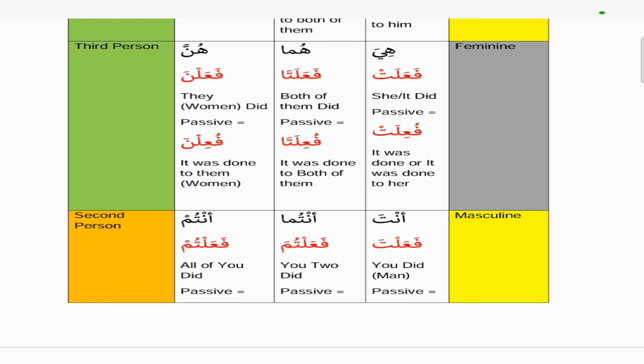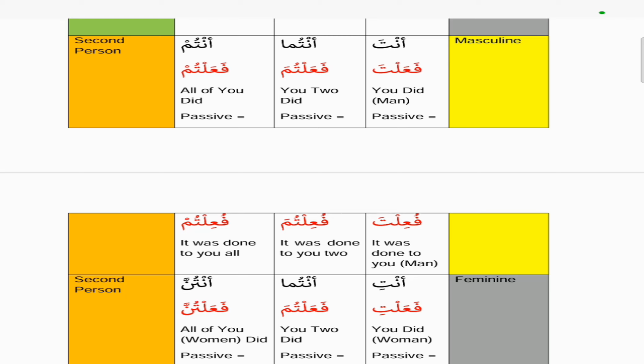So it's fu'ilat, and then the huma version is fa'alata, and then that becomes fu'ilata, and the hunna version is fa'alna, and then the passive version will be fu'ilna, and then the anta version is fa'alta, so you did, when you're talking to a man, and the passive version will be fu'ilta, and the antuma again is fa'altuma, and the passive version will be fu'iltuma, and the antum, which means all of you, will be fa'altum, and the passive version would be fu'iltum, which means it was done to you all.